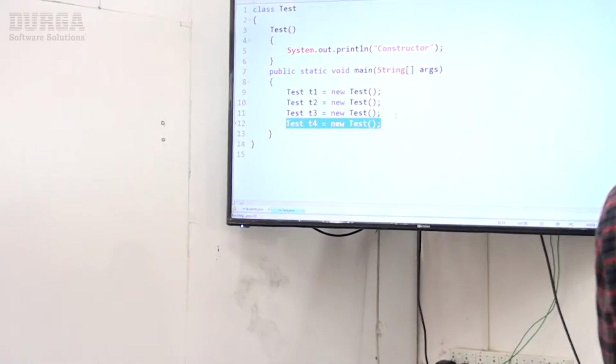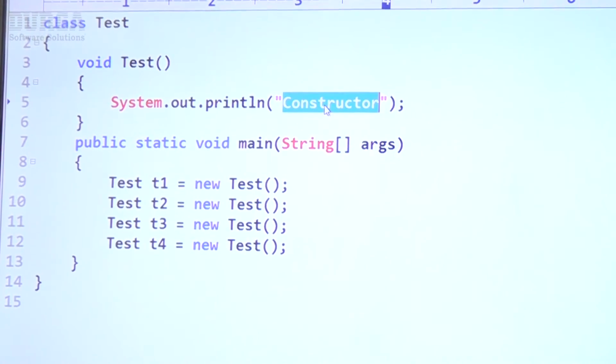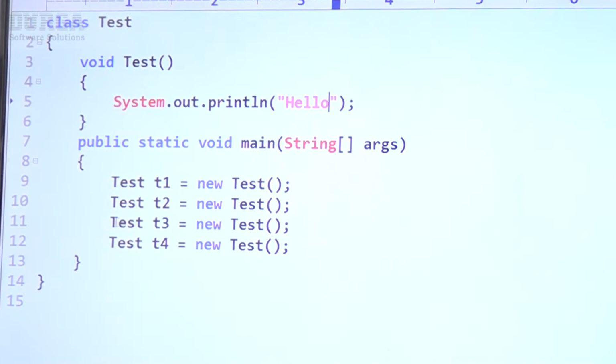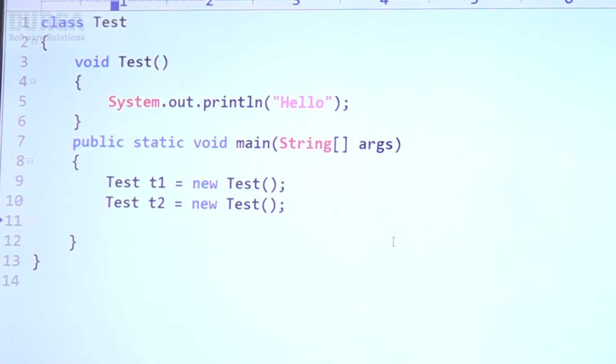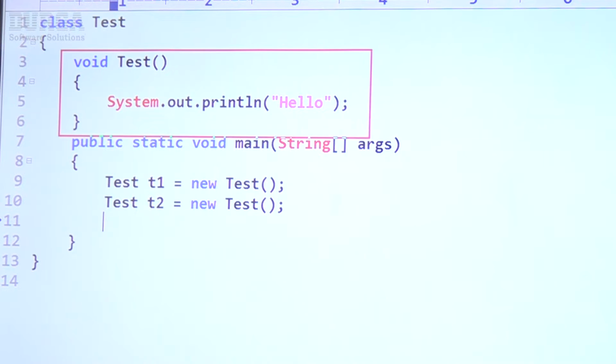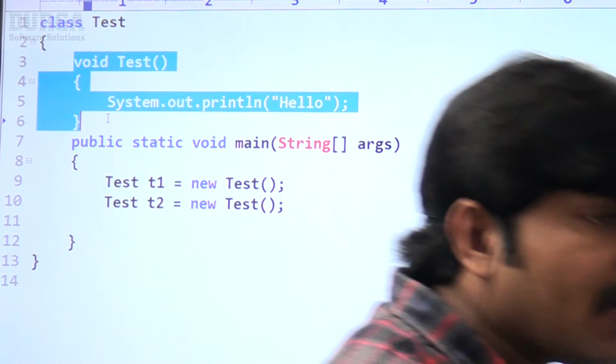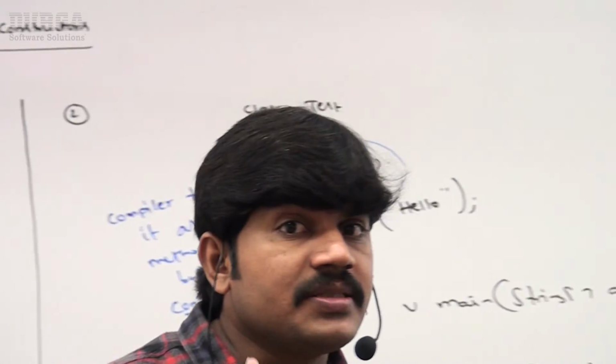Let me show this once more. Here I am taking void as the return type, and just printing hello. How many objects are created? Two objects. If it were really a constructor, hello would be printed two times. But cross-check what happens in this case. The code compiles fine and runs fine, but we never get any output because it is not executed, because it is not a constructor, it is a method.